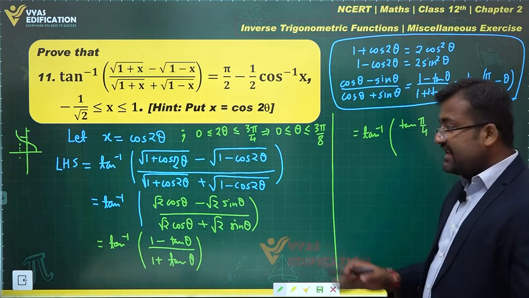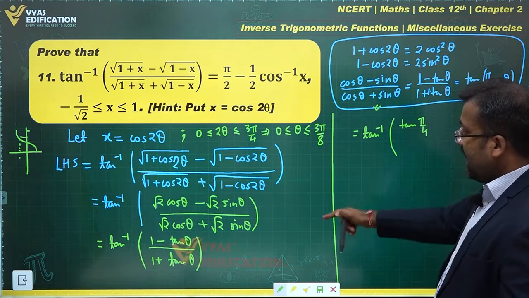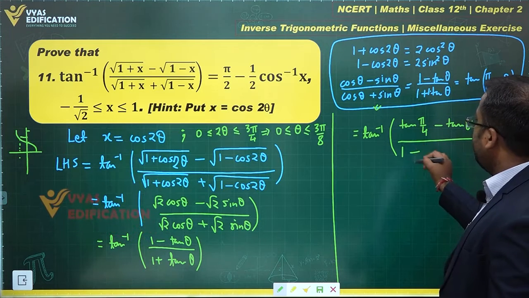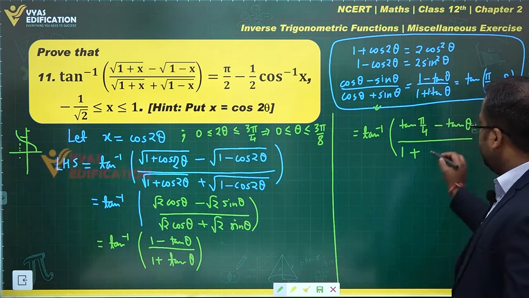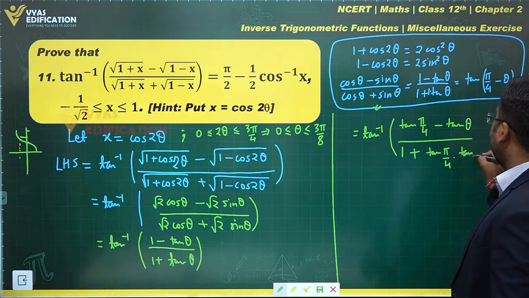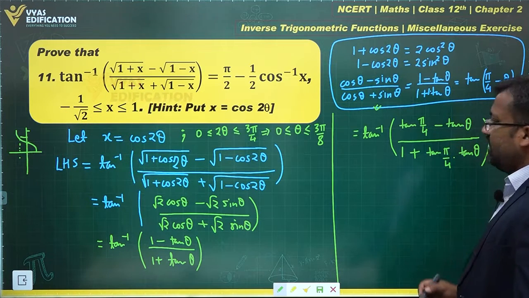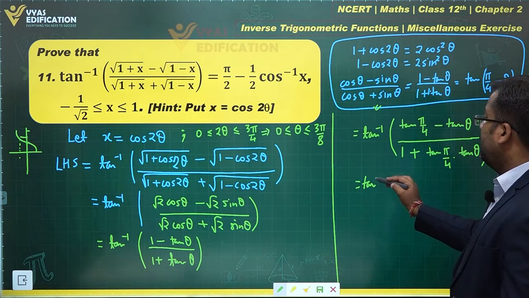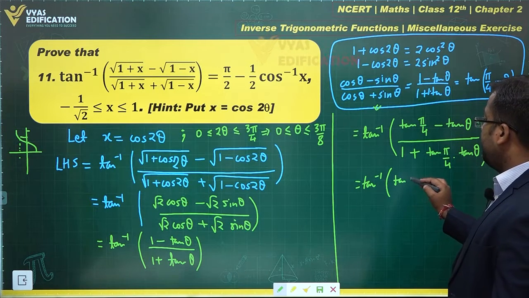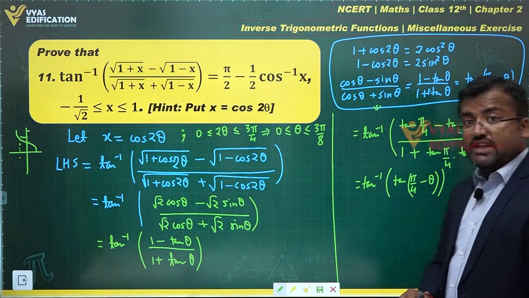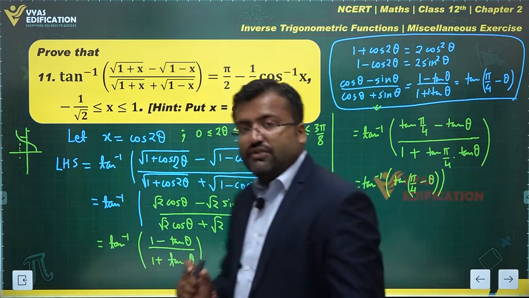Yes, I am writing that exact same thing, something which we already remember. I am expressing that again over here. This is tan pi by 4 minus tan theta over 1 plus tan pi by 4 times tan theta. Tan pi by 4 being 1, we can multiply by 1 very easily, right? This becomes tan of pi by 4 minus theta. Yes or no? Yes.